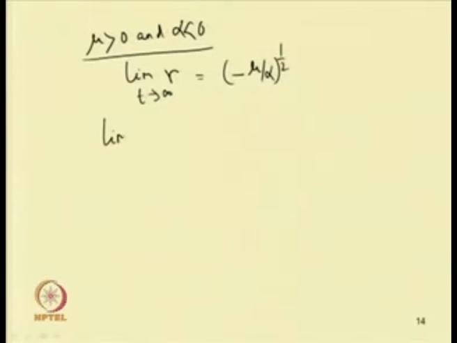Similarly, limit t tends to infinity, θ dot equals ω, so this becomes ω − βμ/α.